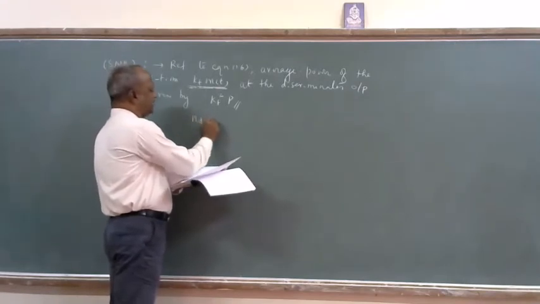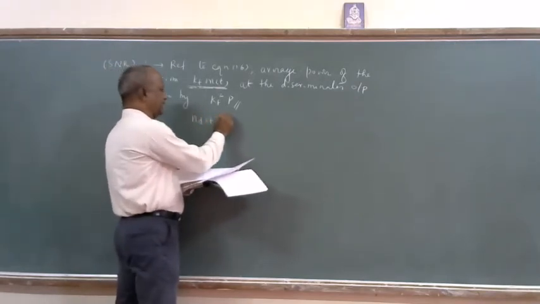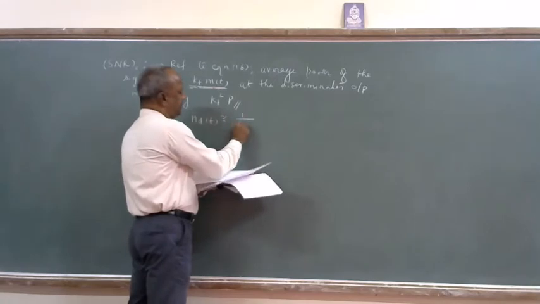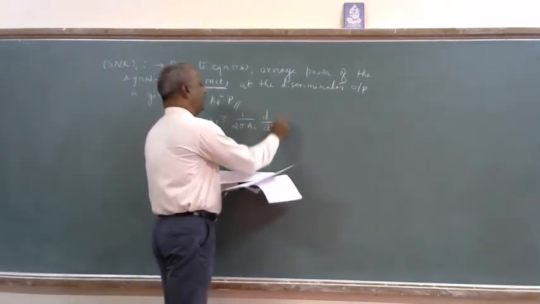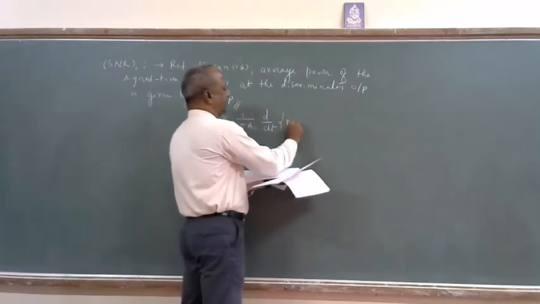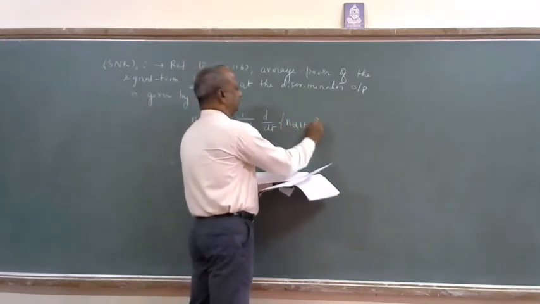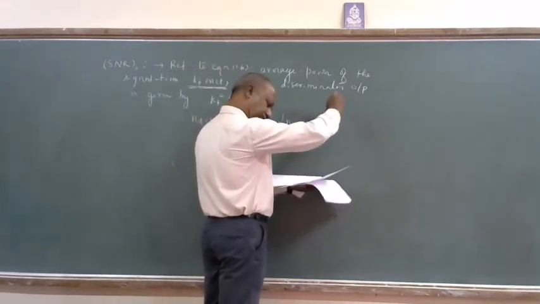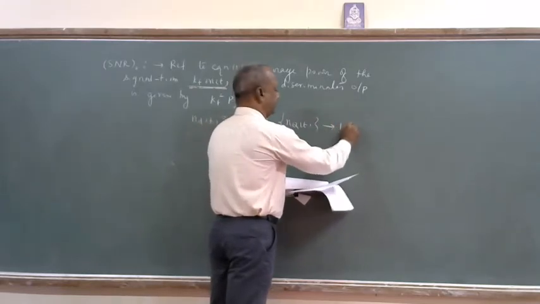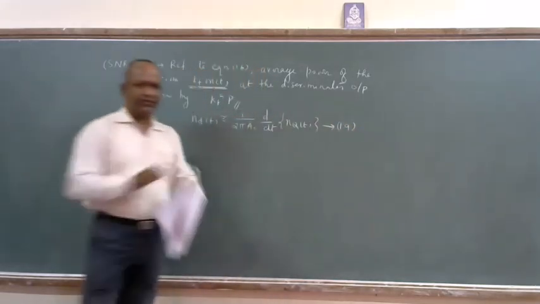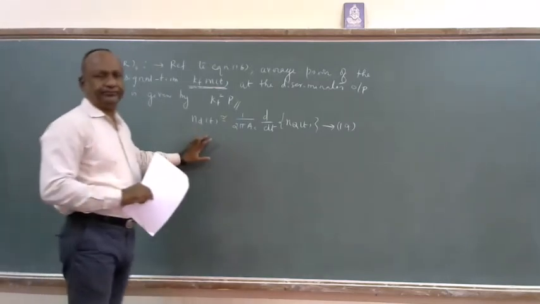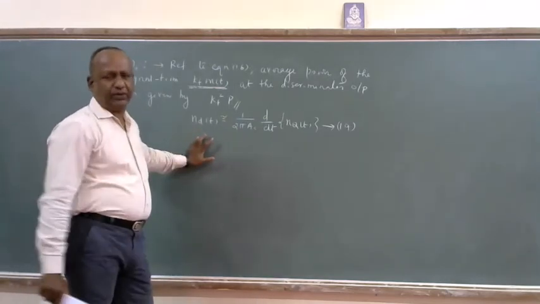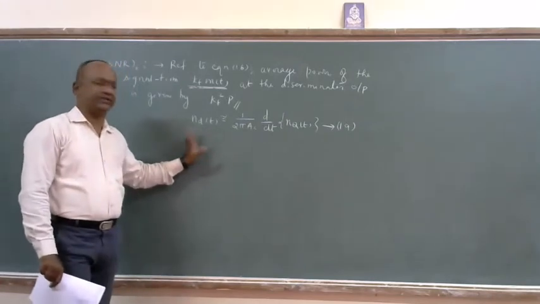ND of t is approximately equal to 1 by 2 pi A_C derivative of NQ of t. Yes, it is equation number 19. So this is the fourth phase for the derivation of figure of merit for FM receiver.